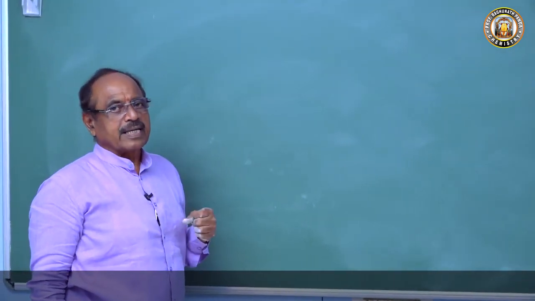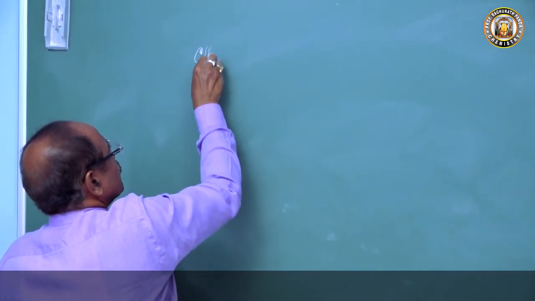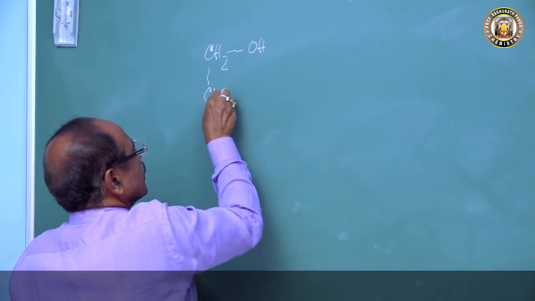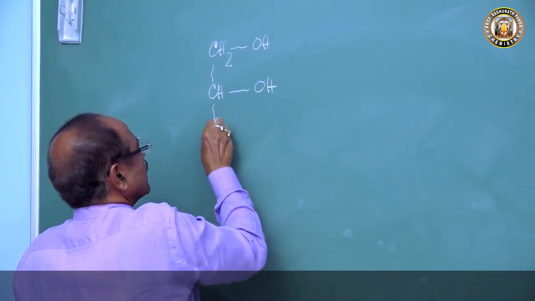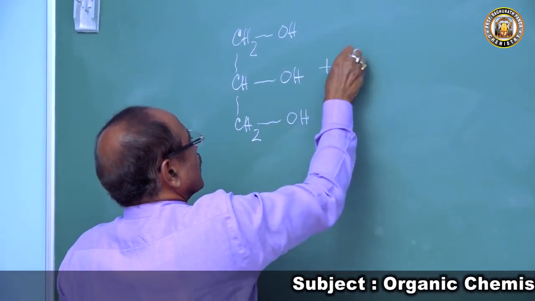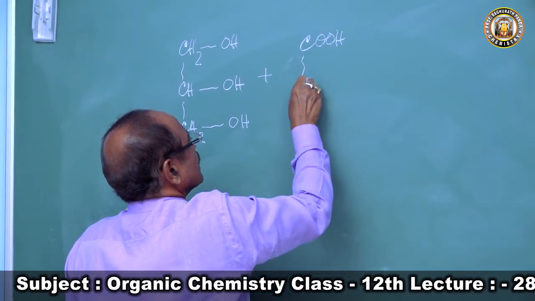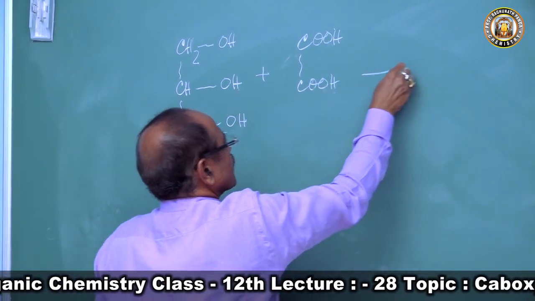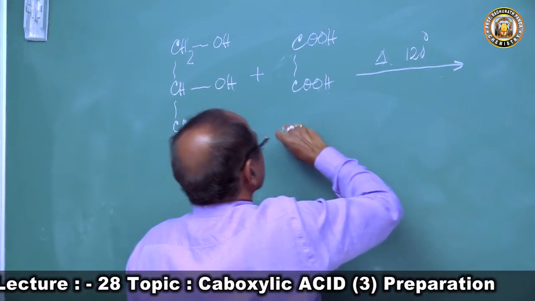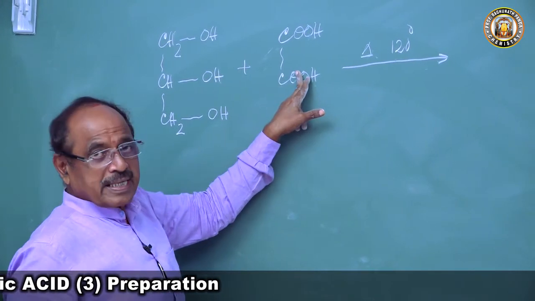Then how will the reaction take place? Let us write the reaction. So this is glycerol, CH2OH, CHOH and CH2OH. Now we are treating this with oxalic acid, COOH, COOH. We are heating to 120 degrees centigrade. Maintain temperature. Then what will happen? This is an alcohol and this is a carboxylic acid.